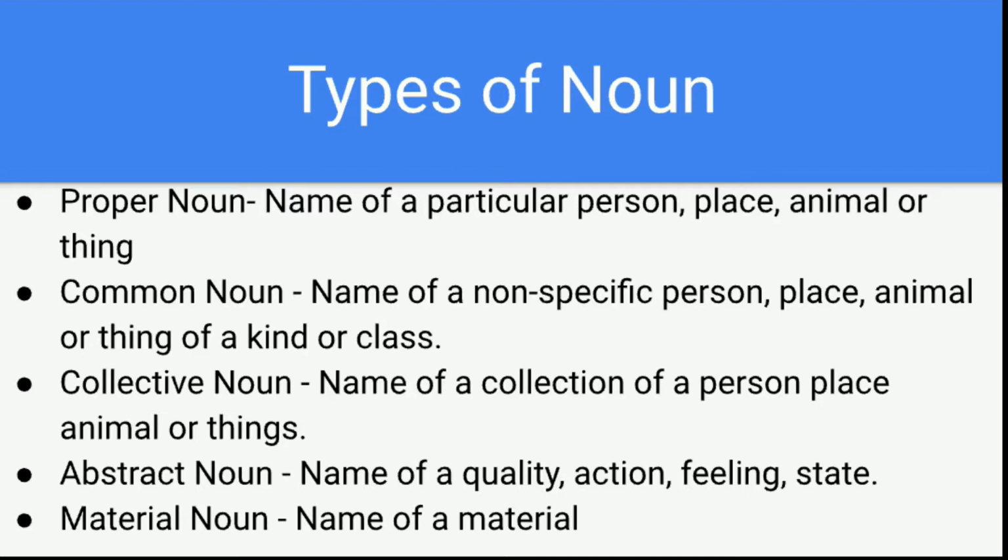Okay, next type is the common noun. Common noun is common to one particular class or type of things. Name of a non-specific person, place, animal or thing of a kind or class. So two things you have to remember here. It is non-specific, unlike proper noun. Proper noun is a specific place or person or animal or thing, but common noun is non-specific and it belongs to a kind or class.